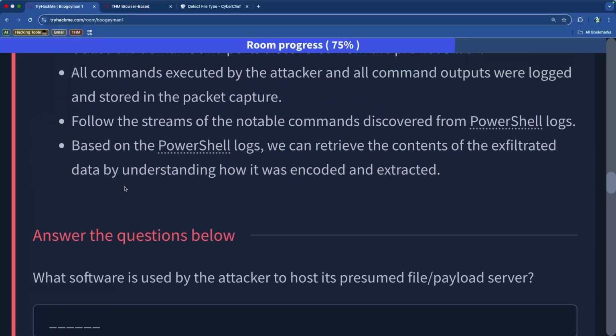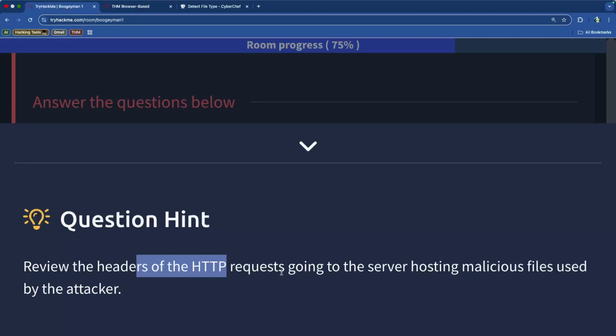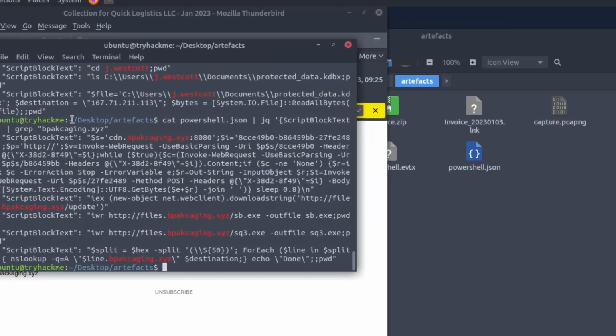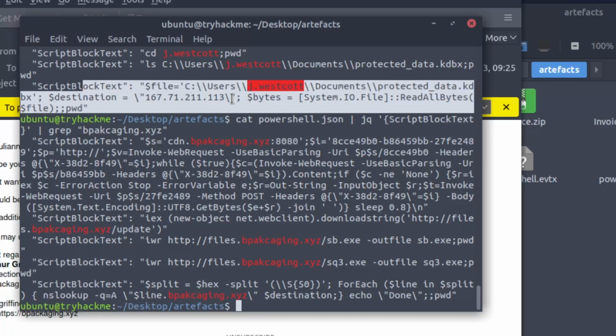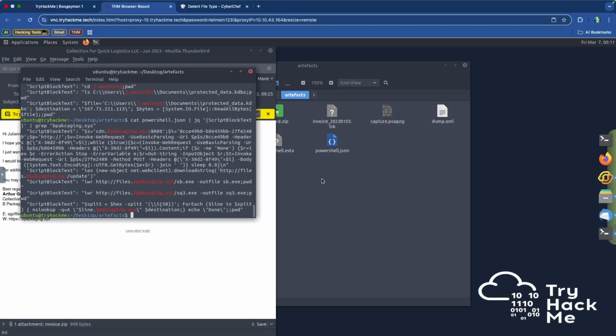So first and foremost, it says, what's the software that's used? The hint says, review the headers of the HTTP request going into the server hosting malicious files used by the attacker. The headers of the HTTP requests going into the server. So let's go over here. First, we have two big pieces of data that we can mess with. The destination in this block of text, which was the one that was preparing the password file, is this IP address. So that's where it's supposed to be going. And then the destination in this one is the line bpackaging.xyz. So we have those two elements at the very least.